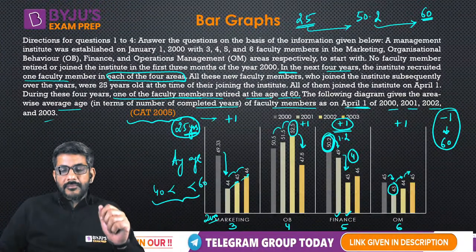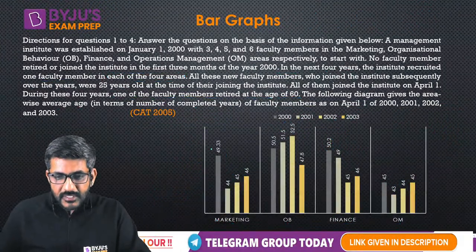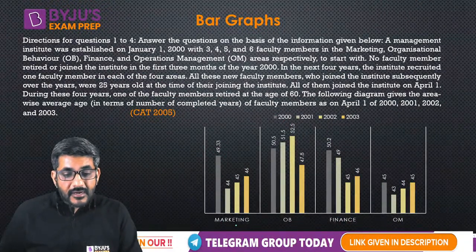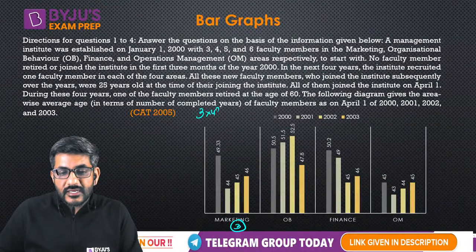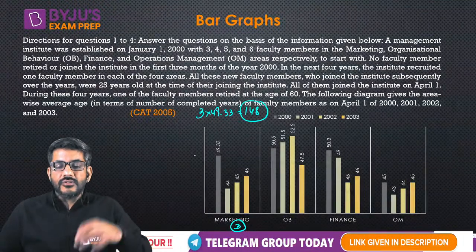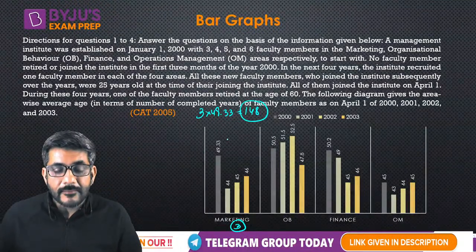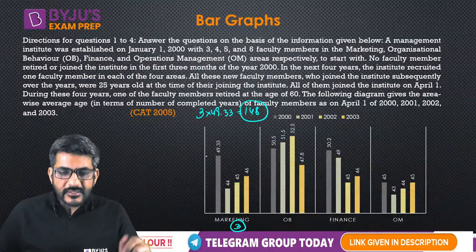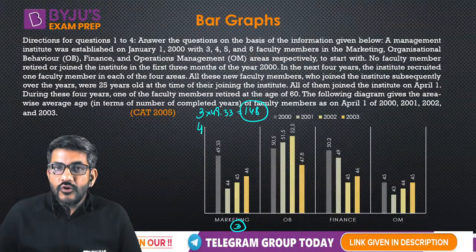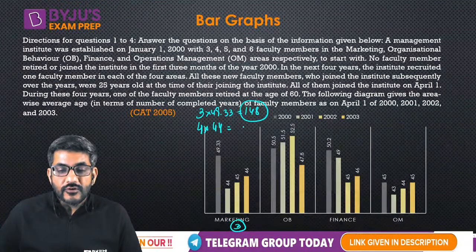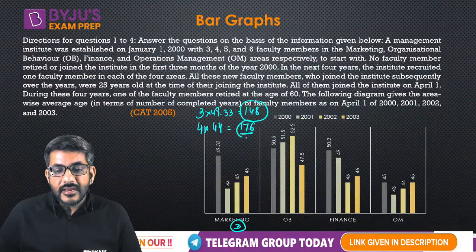Listen, let me tell you how it is declining and how we found out. Look, let me give you an estimate here from marketing. In marketing we know there are 3 people. Average age is 49.33, so 3 into 49.33, this is equal to how much? 148 years. So the total age of the three members is 148. I am saying a new member has joined next year, that's why the drop came. How? Let's see. If 4 people are there, a new member has joined, and the average age of these 4 people is 44. So 4 into 44 is 176, right?